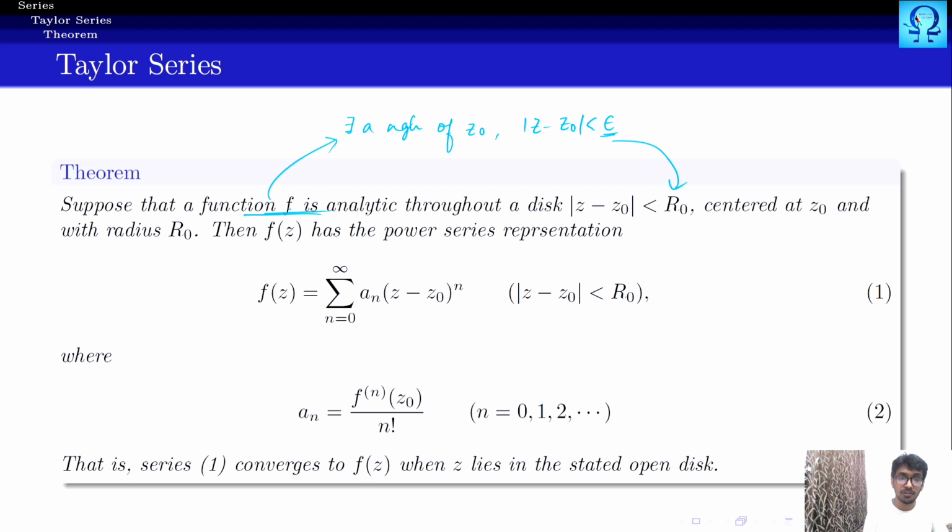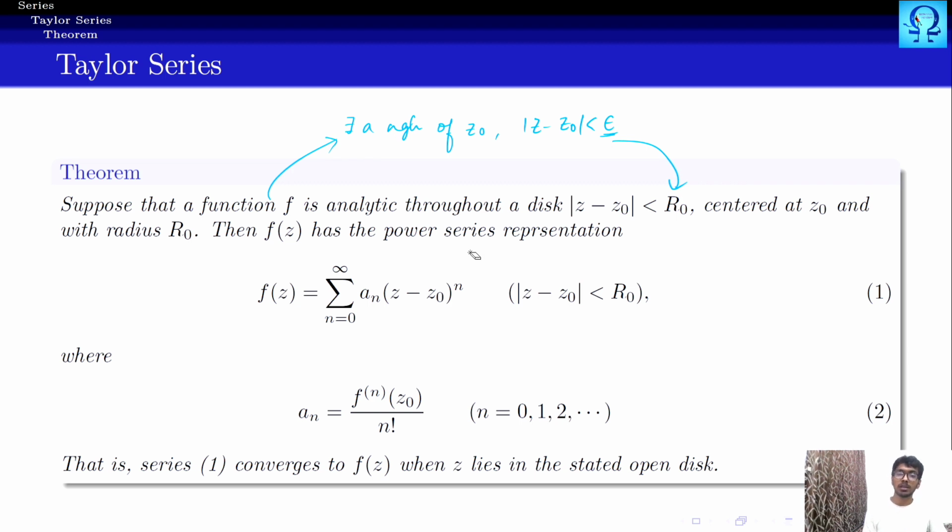Suppose your function is an entire function, which means it is analytic throughout the entire complex plane. In that case your r naught can be chosen as large as possible, right? Okay, coming back to the statement of the theorem, this function is analytic throughout the disk |z - z naught| < r naught, with center z naught and radius r naught. Okay, fine. Then your f of z has a power series representation.